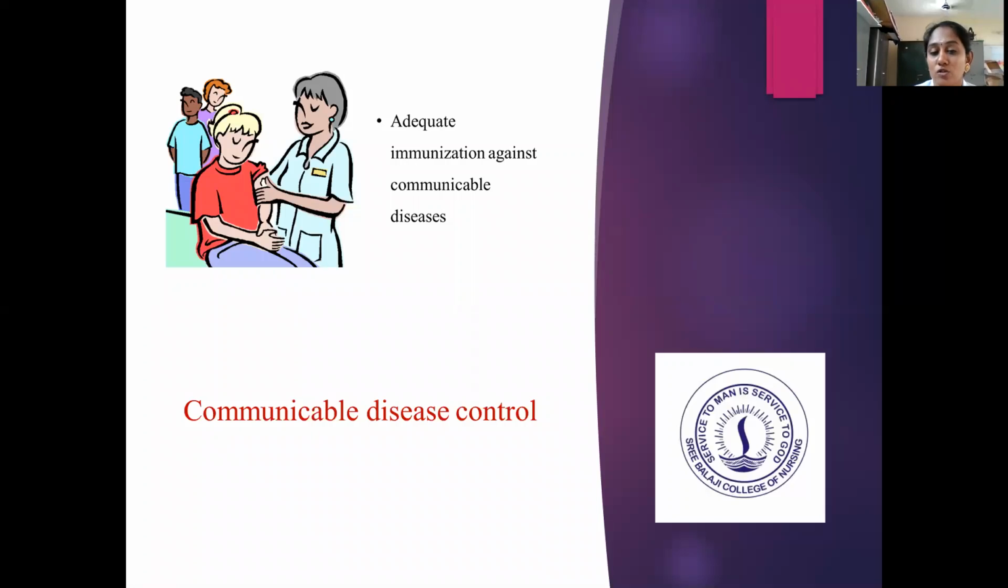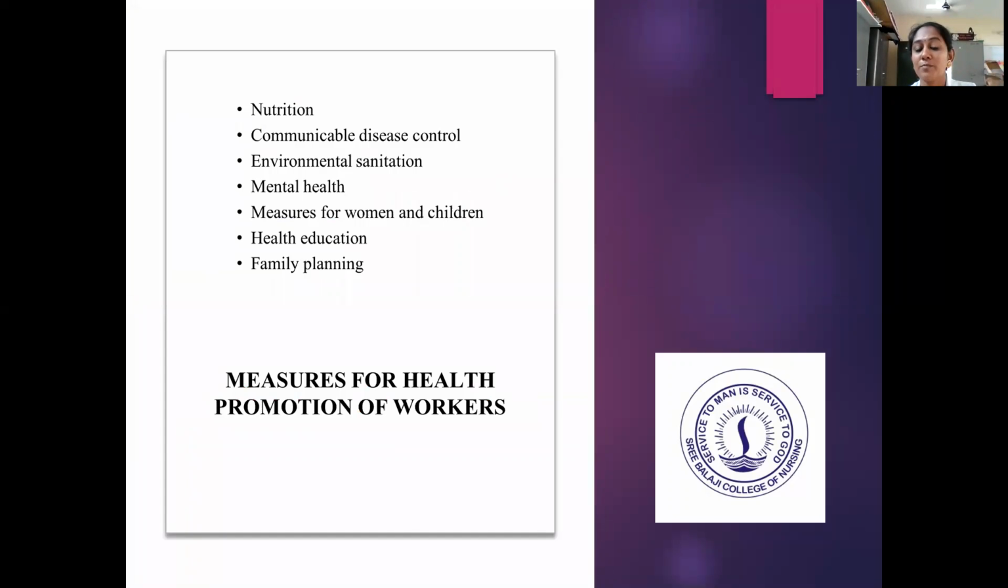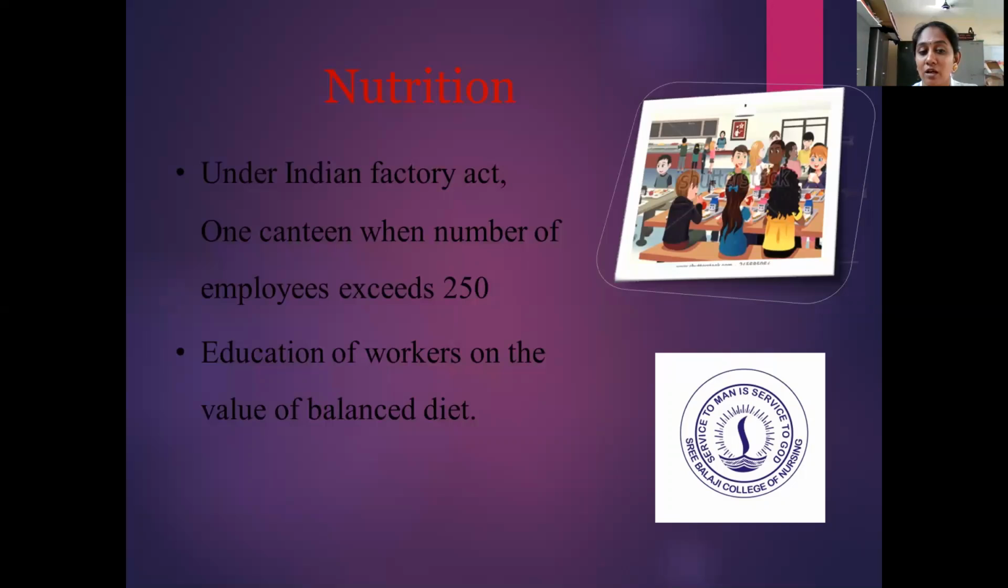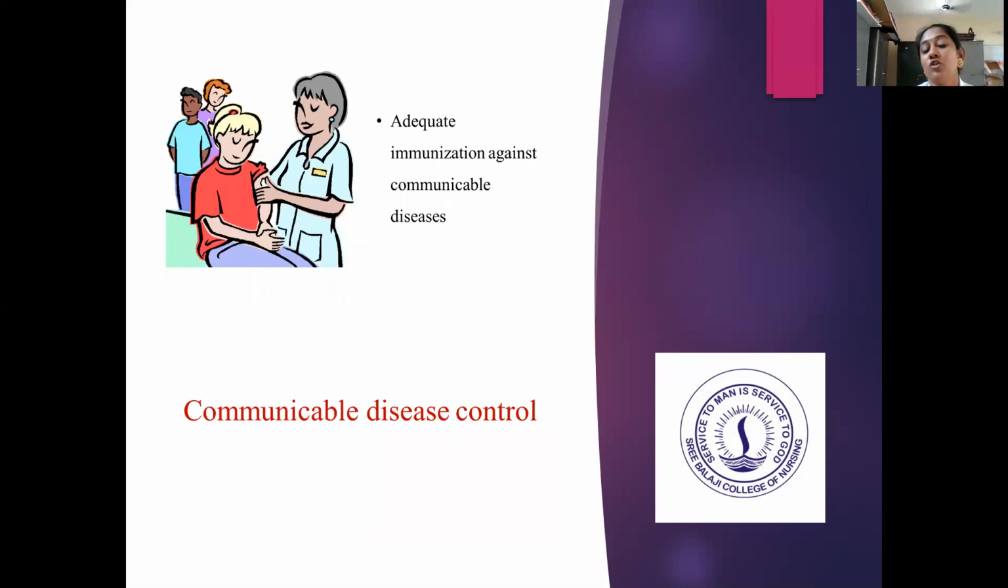Then communicable disease control. So we have seen that measures for health promotion of workers should be based on nutrition and communicable disease control. For nutrition, if there are 250 members, one canteen should be there, and we have to educate them about the balanced diet. So how can we control the communicable disease? It is mainly through adequate immunization. Each person working in an industry or a factory should be immunized. It is the main thing. So this is the way that we can control the communicable diseases.